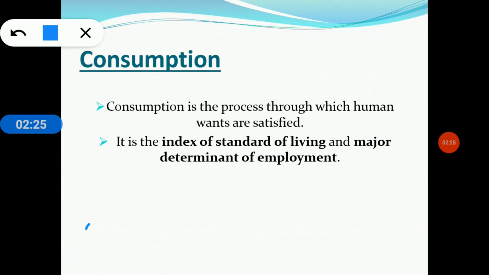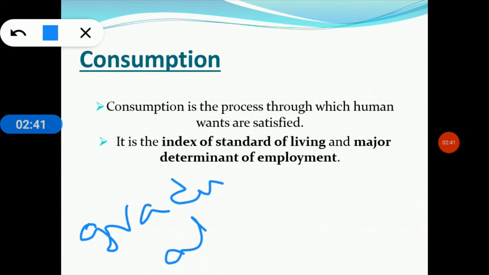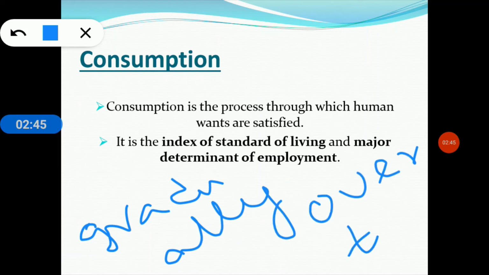For example, when we eat a fruit, our hunger is satisfied immediately, so the food is used up and we can't use it again. But in some other cases the consumption may take place gradually over time.